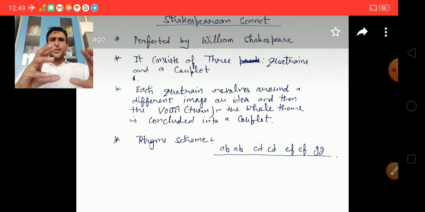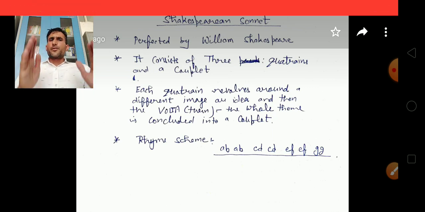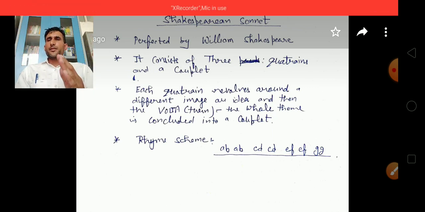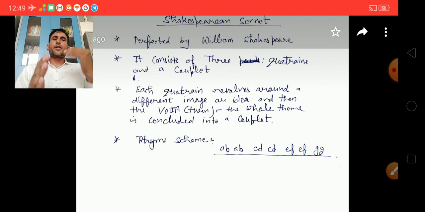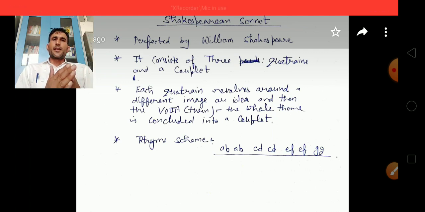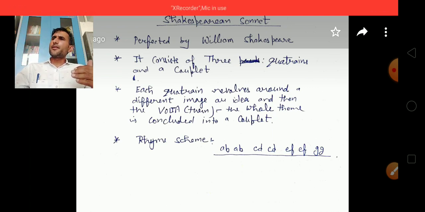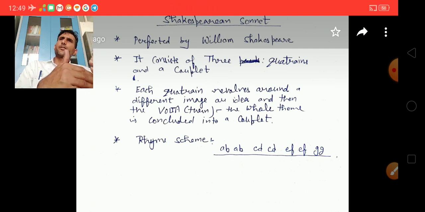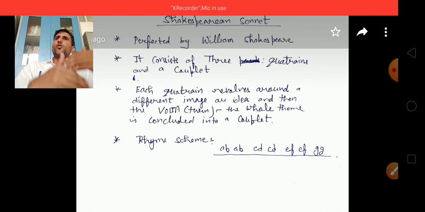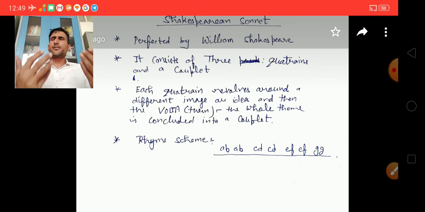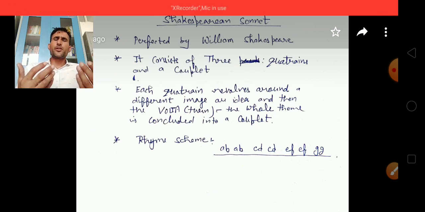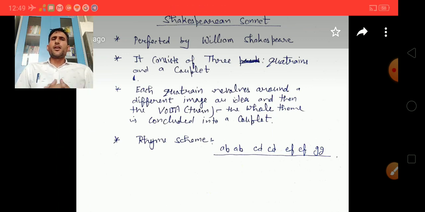Each quatrain revolves around some different image or idea. In each quatrain the poet expresses different images or discusses different ideas, and then there is a turn, and the poet concludes the whole theme, the whole idea, in 2 lines. The whole gist of the poem is concluded in only 2 lines.